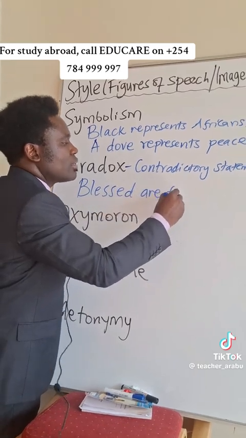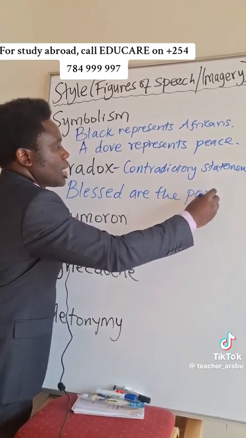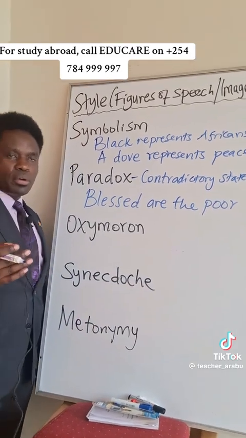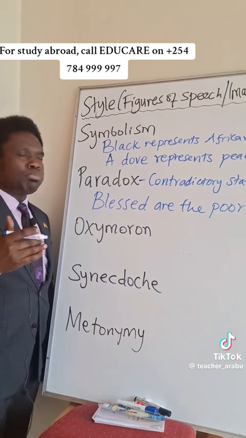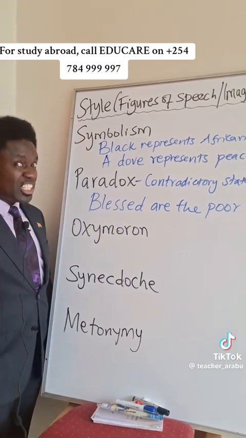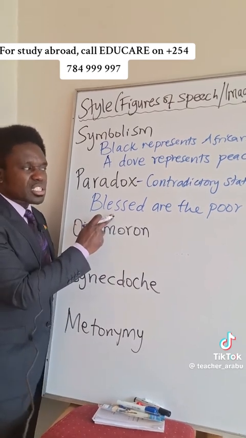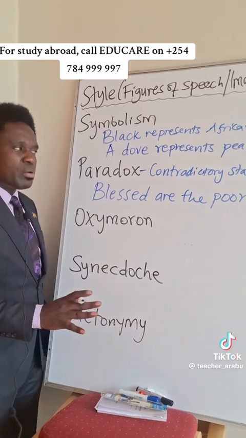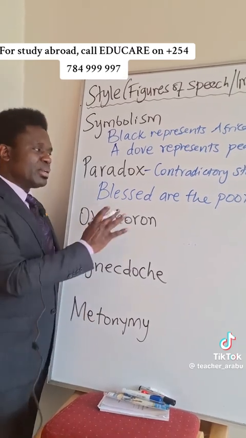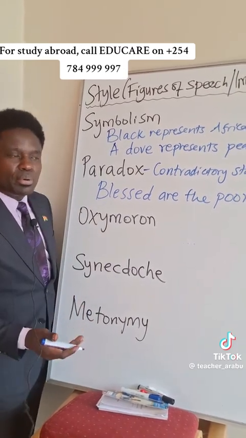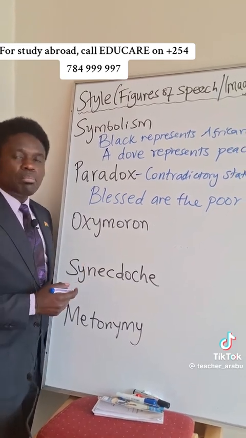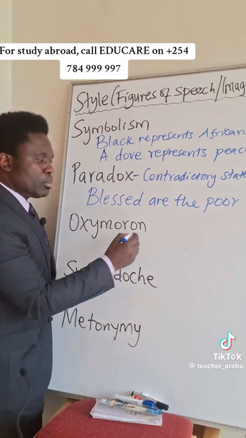Meaning that when you're poor, you're more blessed. When you're not rich, you're more blessed. So says the Bible. So this statement is contradictory, because in normal life, we believe when you're rich, you're blessed. But in this case, we're told that when you're poor, you're blessed. Paradoxical.